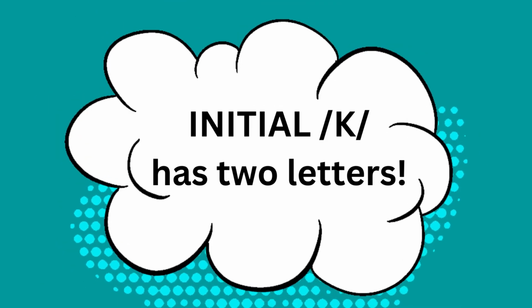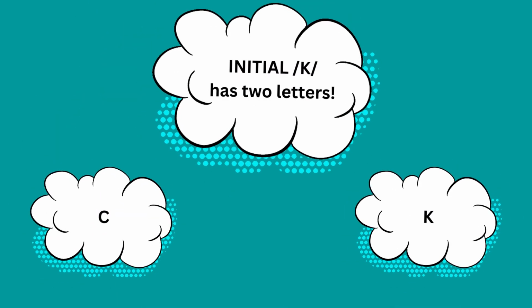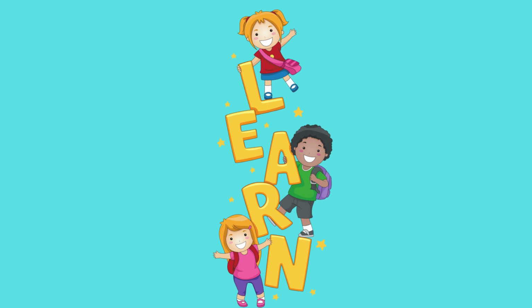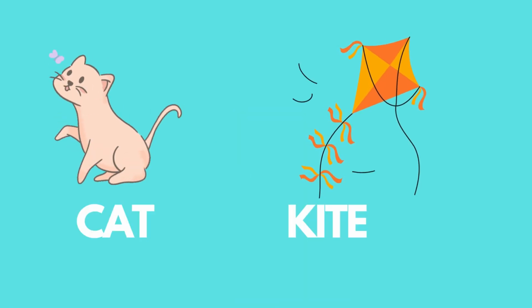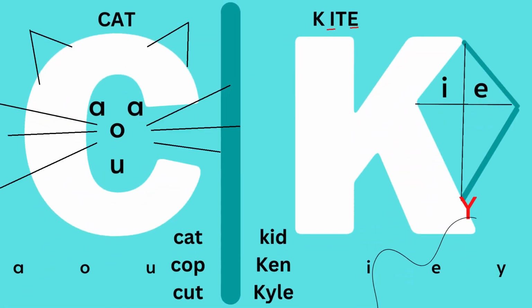Have you ever wondered the rule for when to use C or K? Let's learn the Cat and Kite Rule. When we hear K in the beginning position, we have to figure out the vowel that follows and comes after it. Let's draw a picture to help us remember.